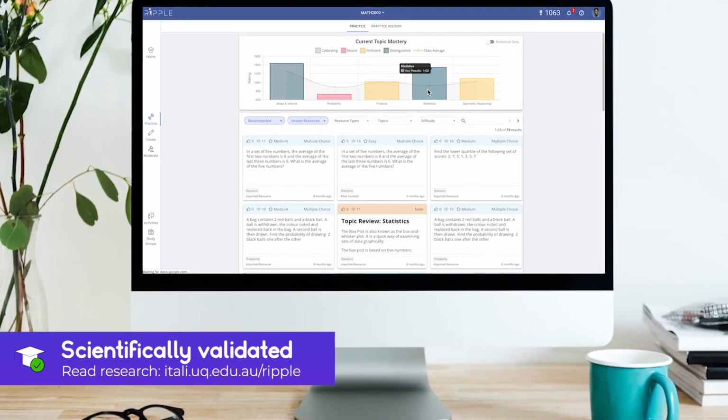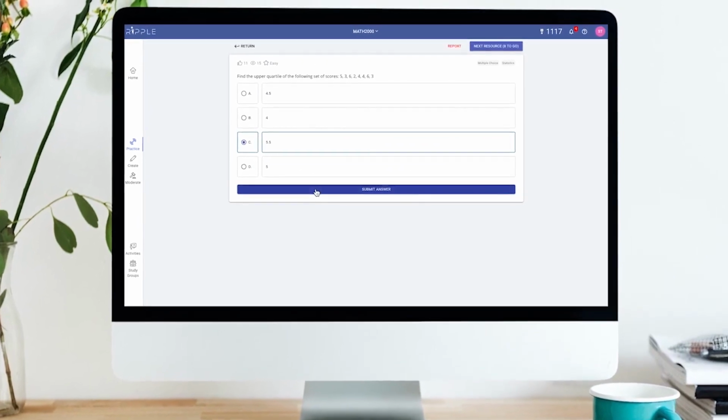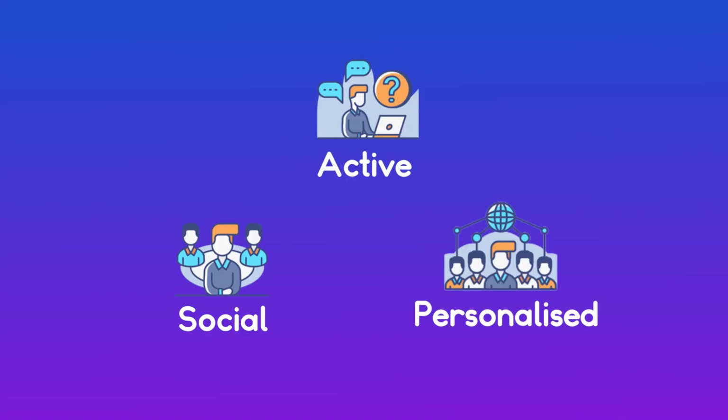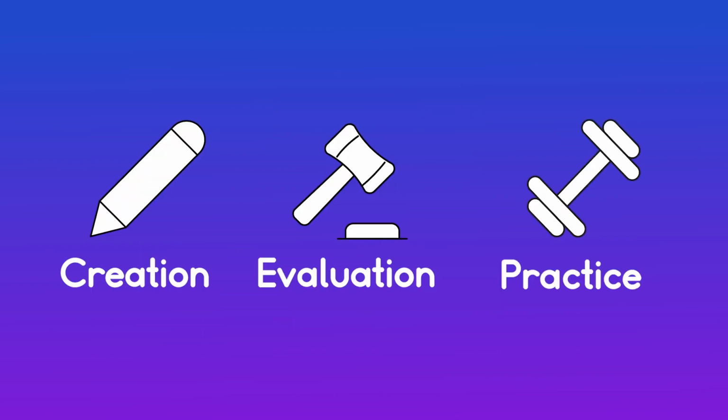RiPPLE leverages the latest insights from the learning sciences and artificial intelligence, AI, to transform student learning to an active, social, and personalized learning experience. This is achieved in three main learning activities: creating learning resources, evaluating learning resources, and practicing with them.